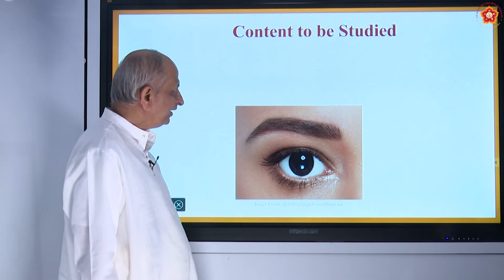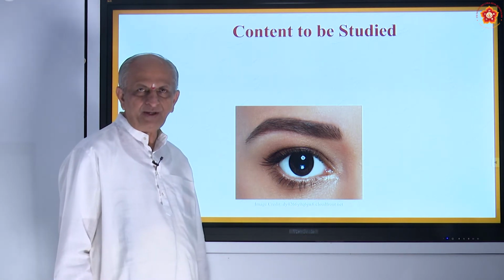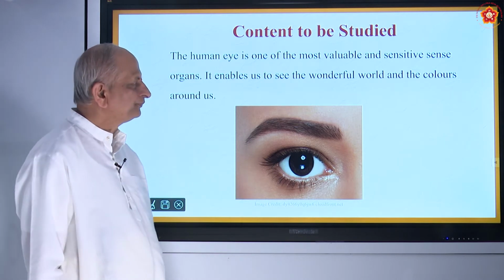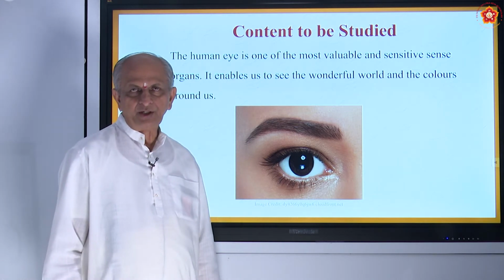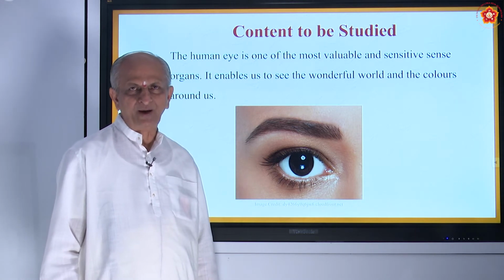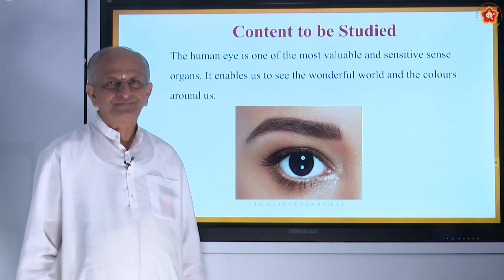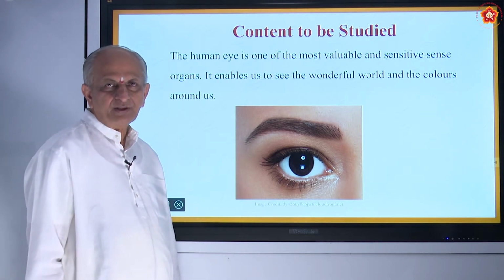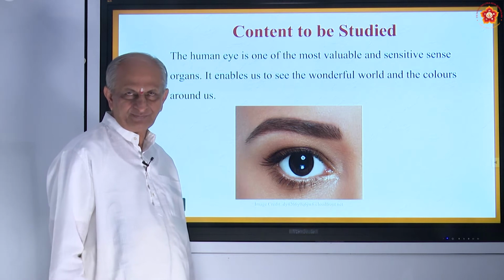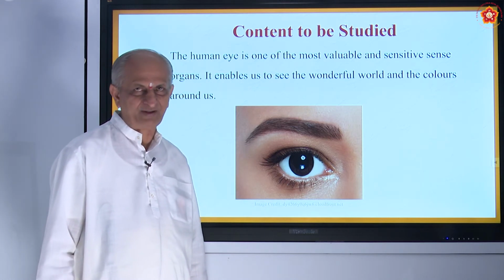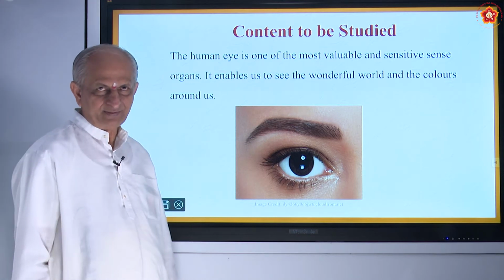So our human body is a very beautiful, or it is called the most precious. Jantunam nara janma durlabham. Out of 84 lakh species, the one and only one with a brain, or with discrimination power, is man.